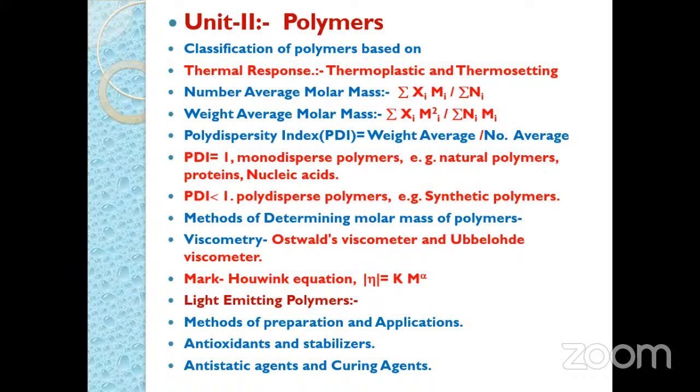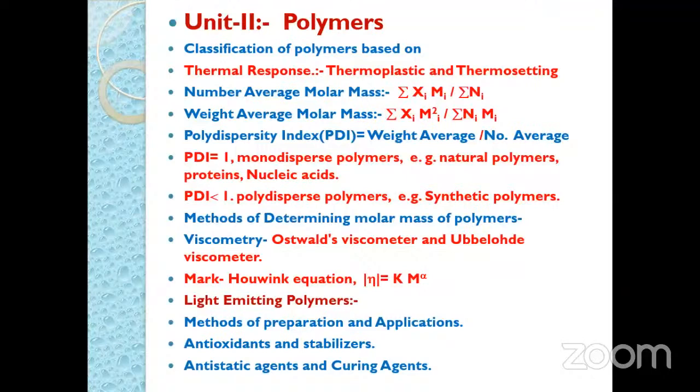Calculate the number average and weight average molar mass by using these formulas. Or similarly, a theory question may be asked regarding what is meant by the number average and weight average molar mass. So in that we have to mention the formula, and this number average molar mass is a colligative property which depends on the number of molecules and is independent of the size of the polymer molecules.